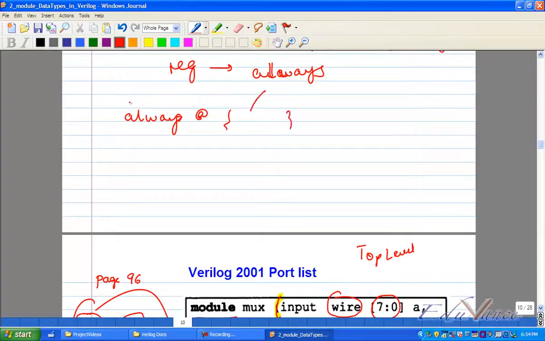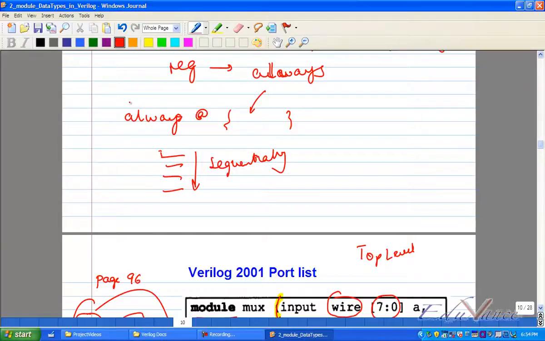I will explain what we put in here. You write a lot of statements, correct? They will be executed what? Sequentially. Why will they execute sequentially? Because they are used to design what? Sequential hardware. Understood? They will be executed sequentially in simulation.